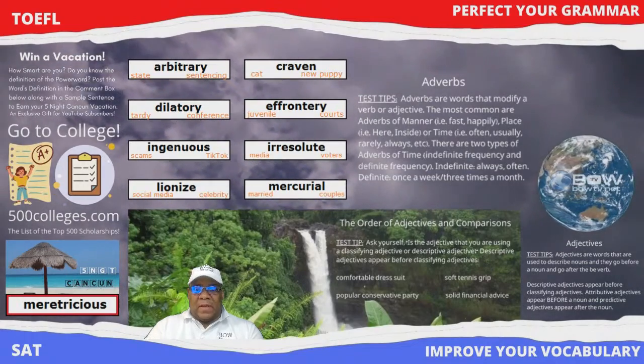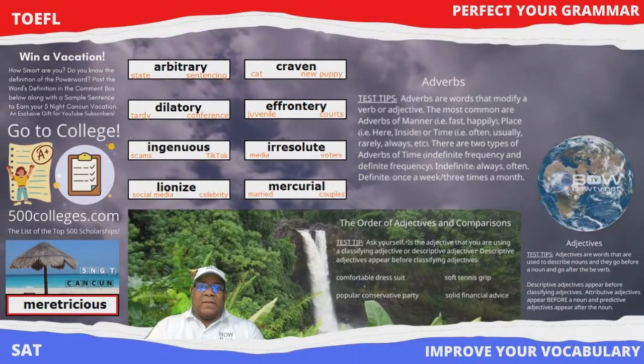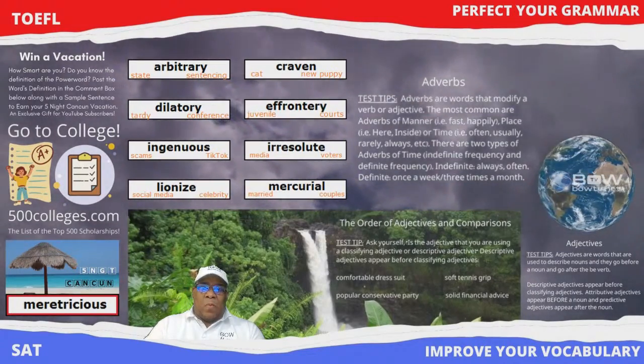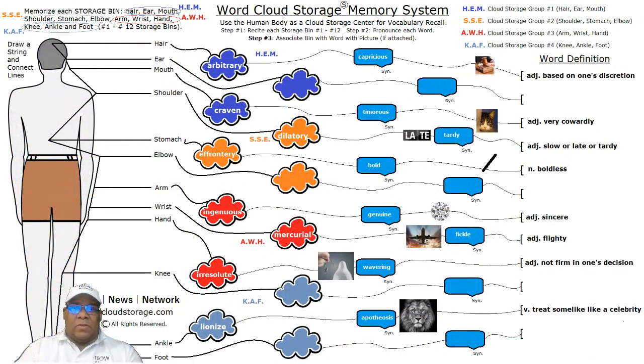So our next word that we're going to be looking at is effrontery. Effrontery, and that word is in our word storage group assigned to the stomach. The stomach storage bin. It's in the orange cloud. So orange, effrontery.